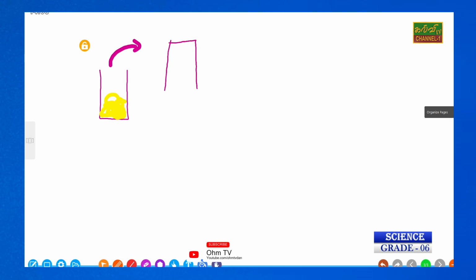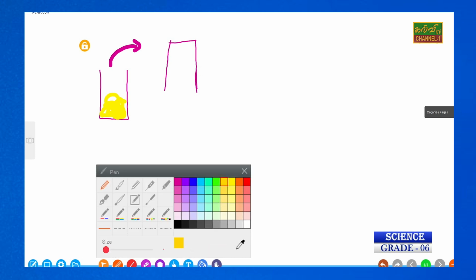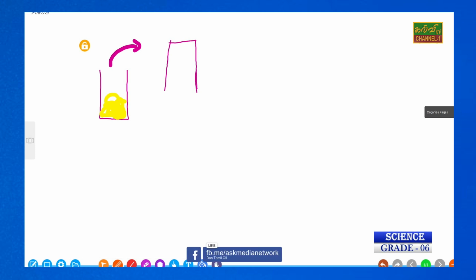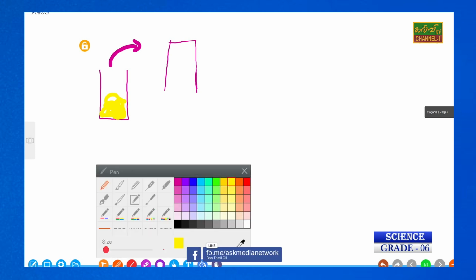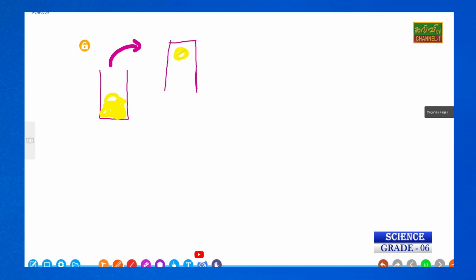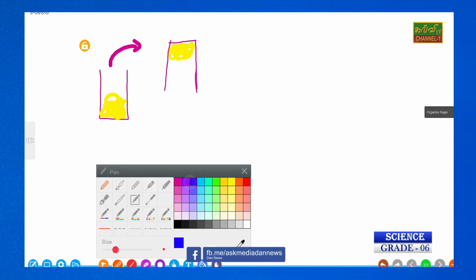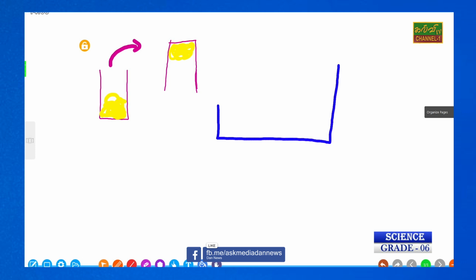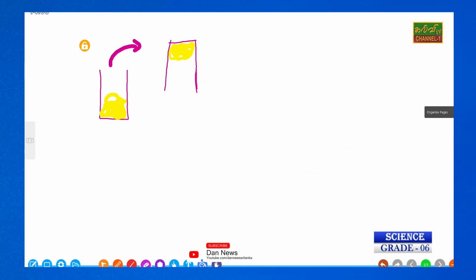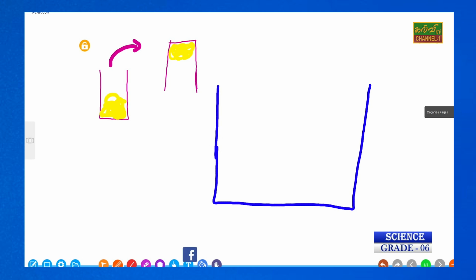Now, inside of the glass you can find the handkerchief here. Then a beaker of water, that means we pour the water here.